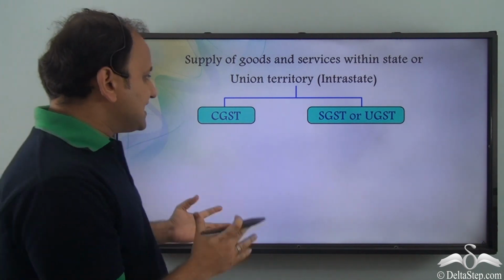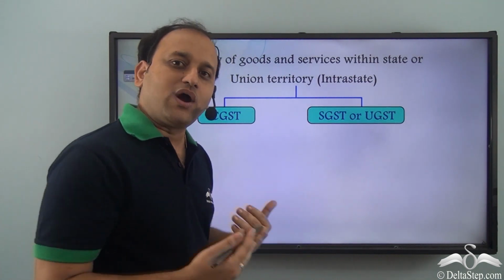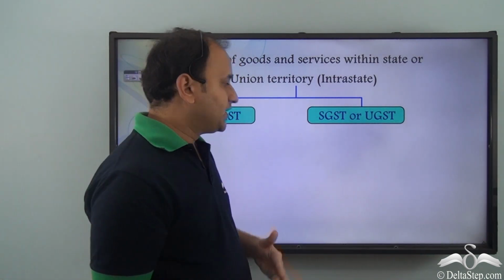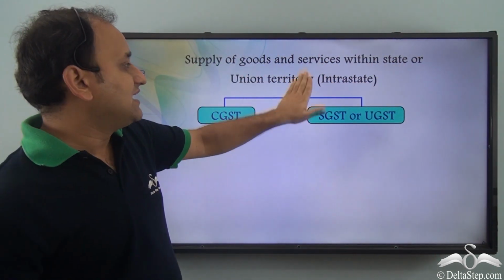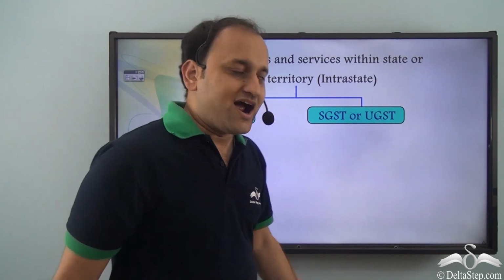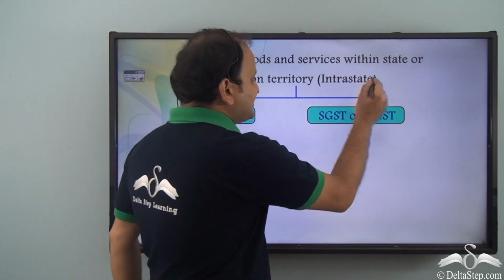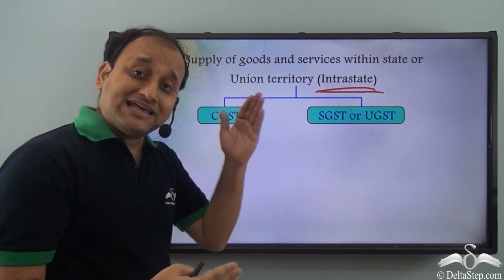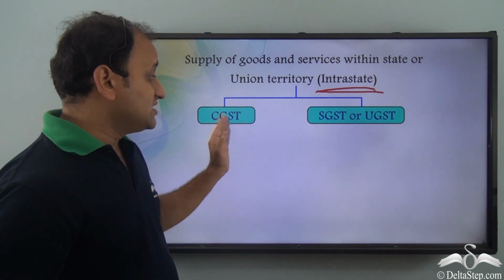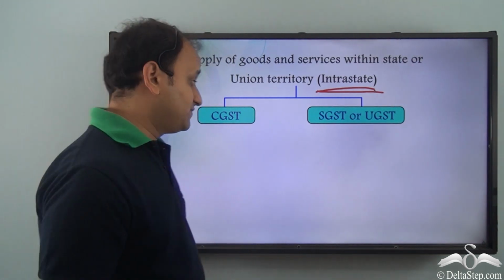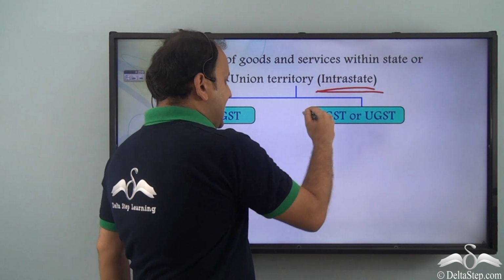Now let's understand these terms CGST, SGST or UGST in detail. Who collects what and in what condition? Supply of goods and services within a state or union territory, that is an intra-state transaction, attracts these two taxes. So when the transaction is intra-state, that is within a state or within a union territory, then we have CGST, SGST or UGST. That is, if it is a state, then the taxes collected will be CGST and SGST.